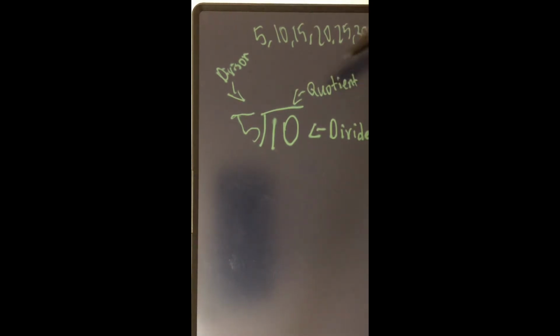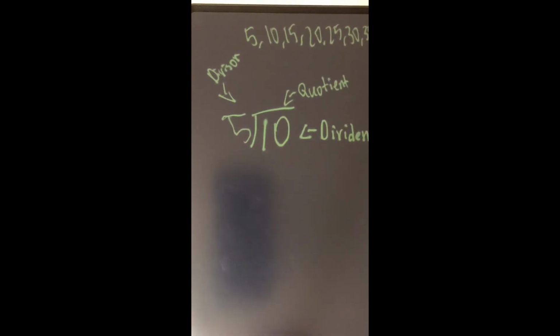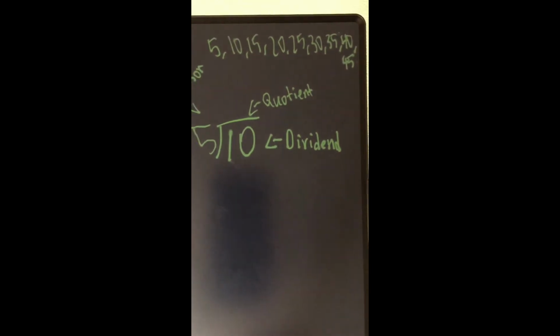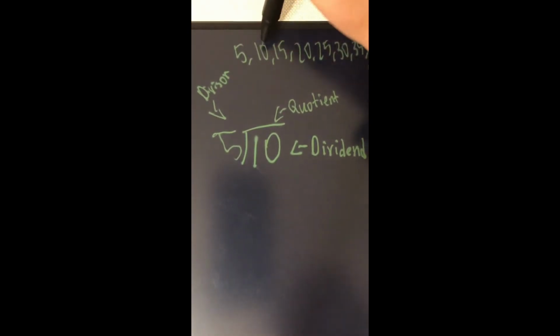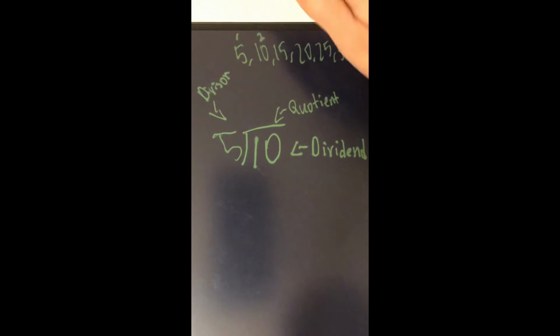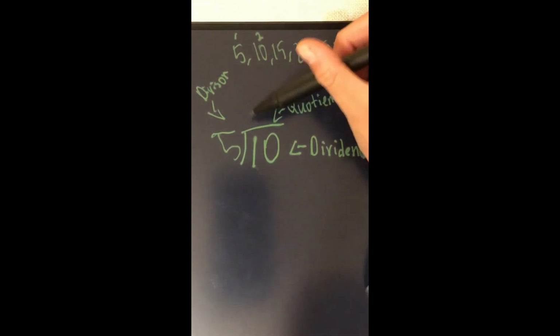And which of these numbers is closer to 10? The number 10 is closer to 10. And so this number is 1, 2. So there's 2 5s in 10.